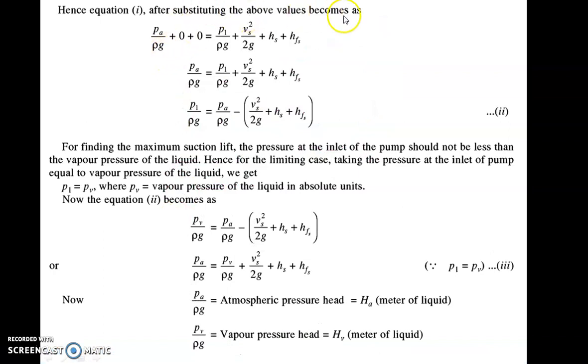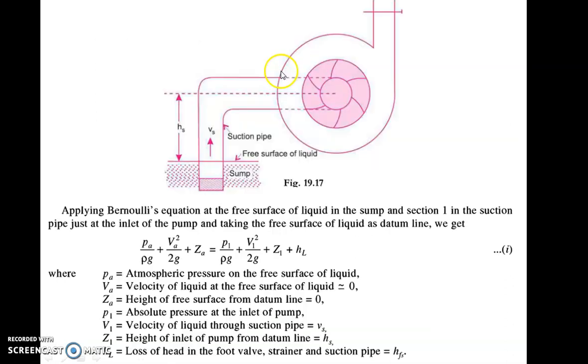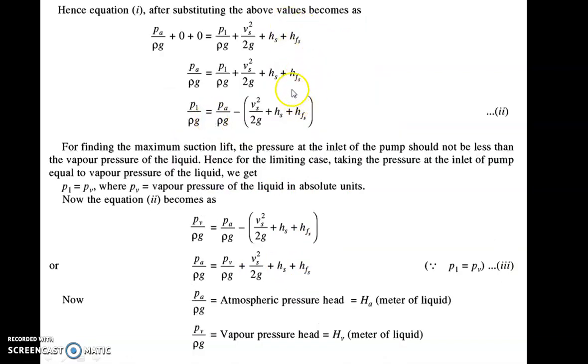After substituting the above values, let us take PA by rho g as atmospheric pressure, plus velocity is 0, plus the datum head as 0 for reference level, is equal to the pressure at point C, P1 by rho g, plus V1 square by 2g, plus HS plus HFS. HS is nothing but this height, the datum height, Z1 is HS, plus H loss. Only friction loss is taken into consideration, the entrance loss is not taken into consideration. So if you simplify it, PA by rho g is equal to P1 by rho g plus V1 square by 2g plus HS plus HFS.